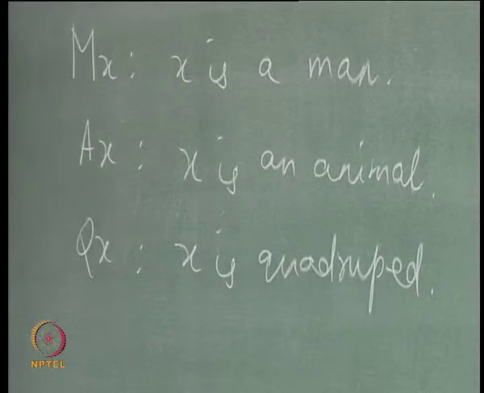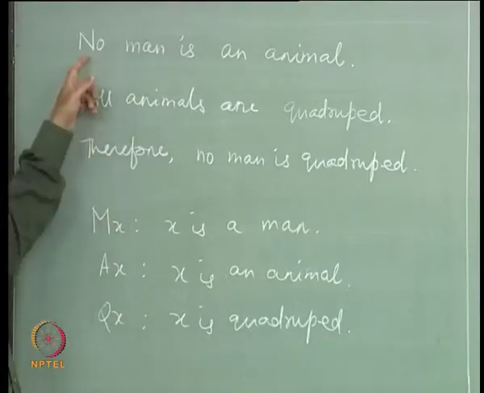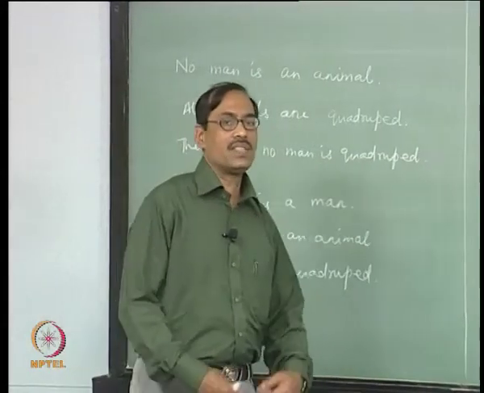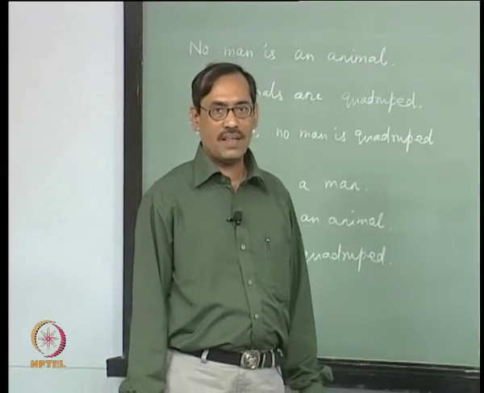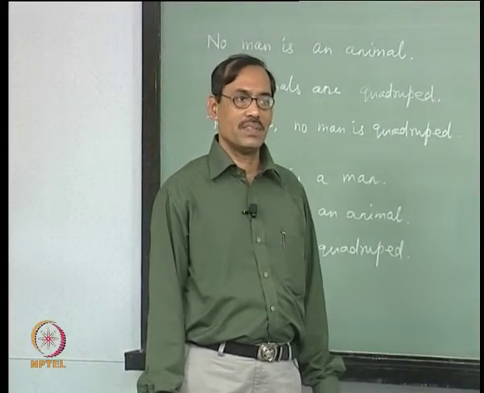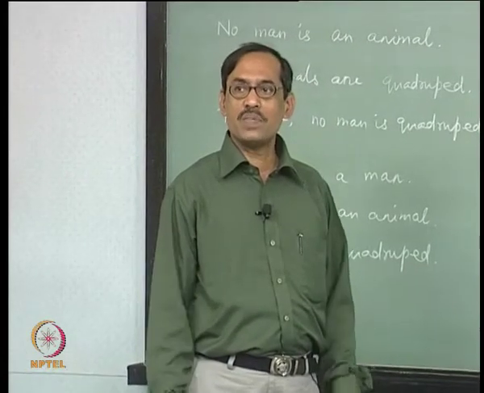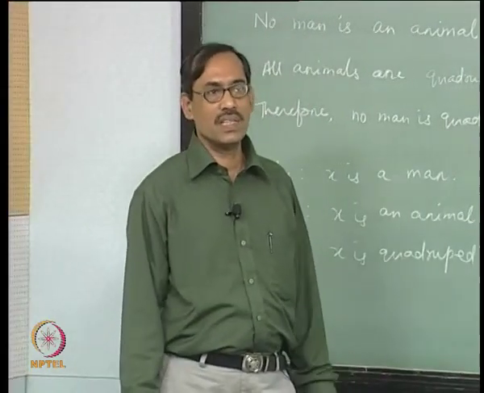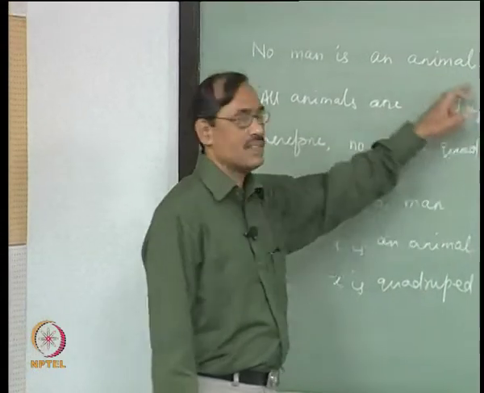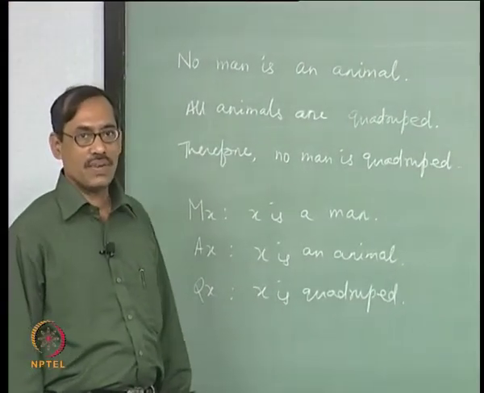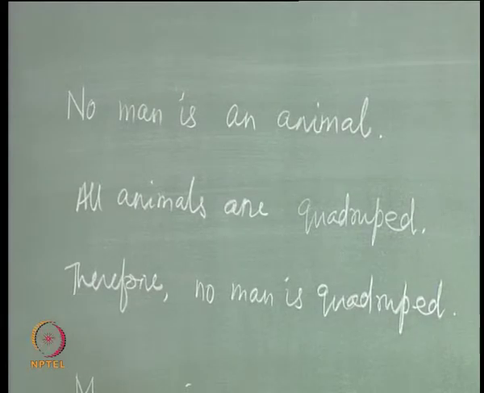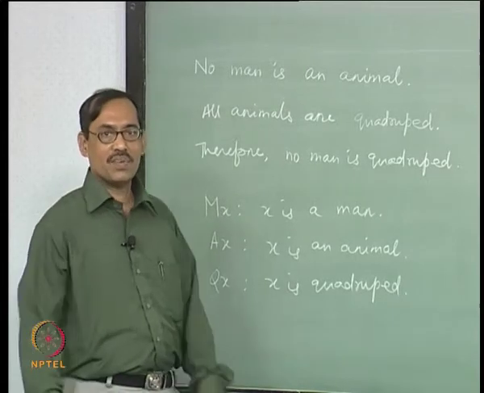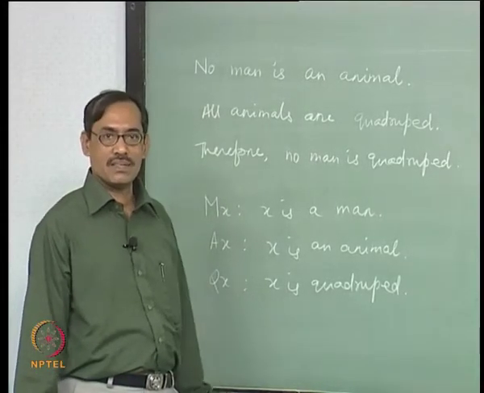Now coming to the premises and the conclusion. First one, no man is an animal. How do you symbolize it? First suggestion is, do not write it directly as a first order formula. First try to translate using variables and maybe open formulas. Then see what quantifier you are going to use. So rewrite that in English using the variables. For each x, if something then something, or it is not, or there is something for which something else happens, somewhere you have to write it.